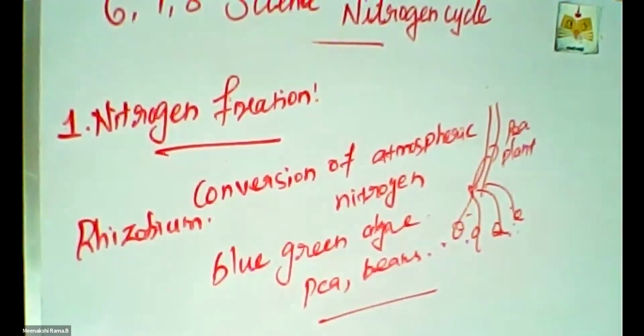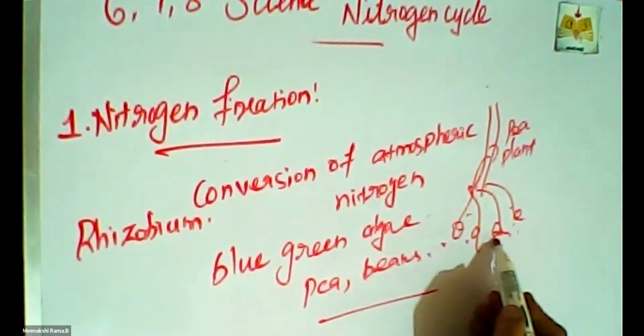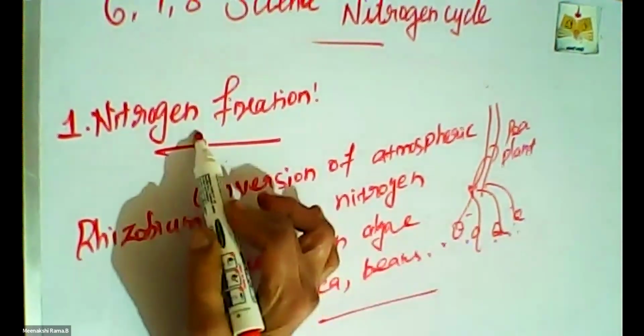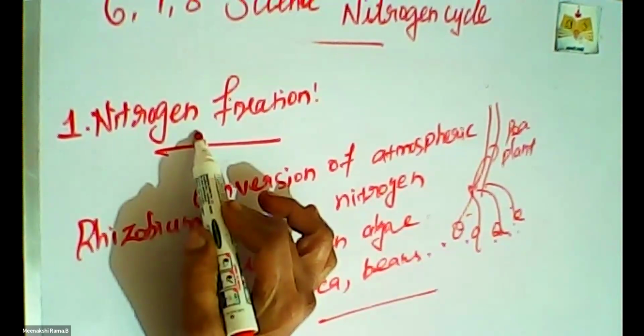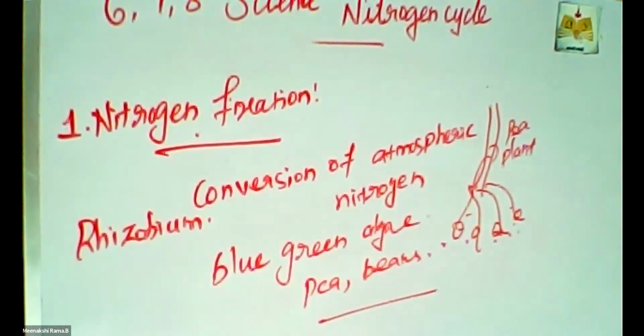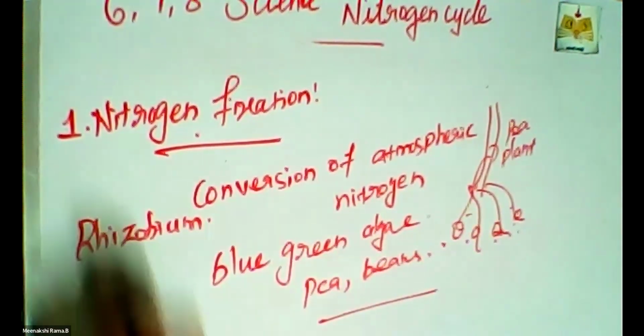Rhizobium means peas and beans, these two kinds of plants store that nitrogen in the root part. So rhizobium occurs in root nodules, and leguminous plants fix the nitrogen compounds in this place. This is called nitrogen fixation. Okay, and the next one is nitrogen assimilation.